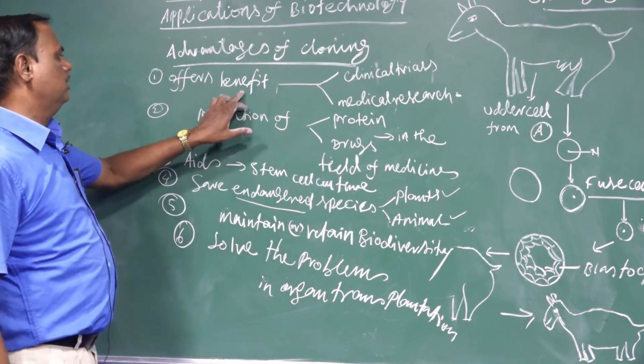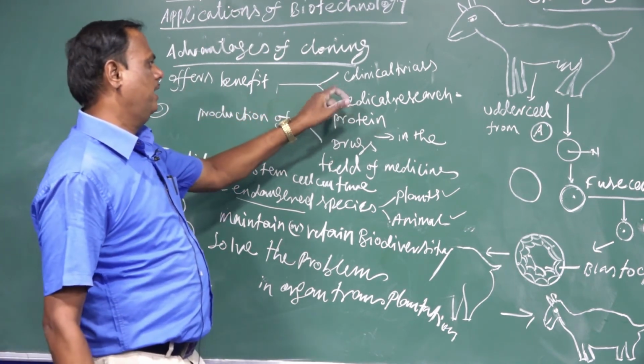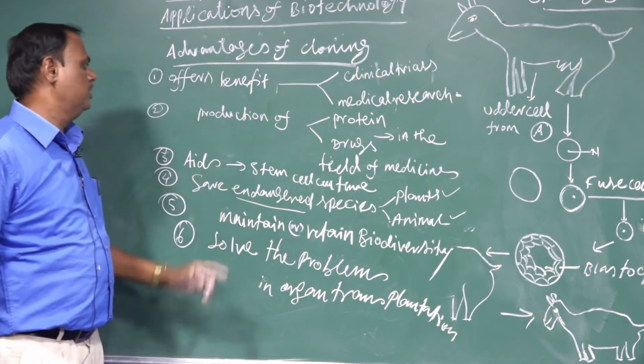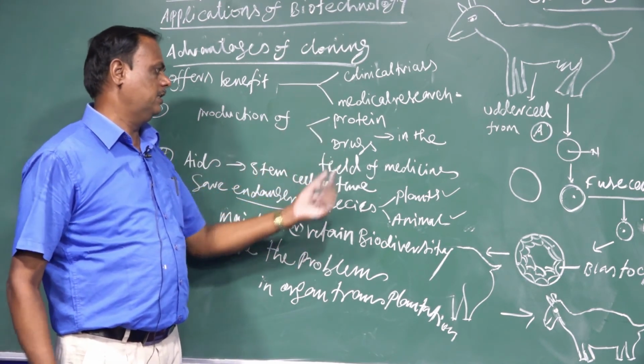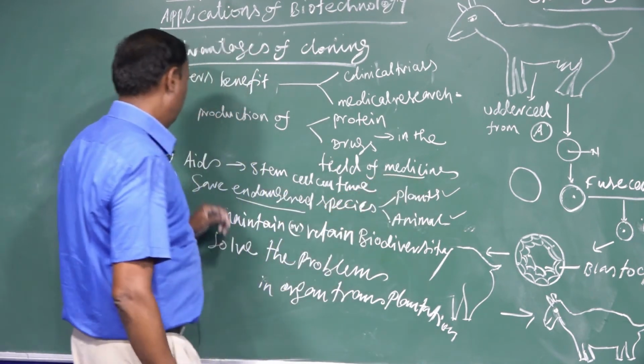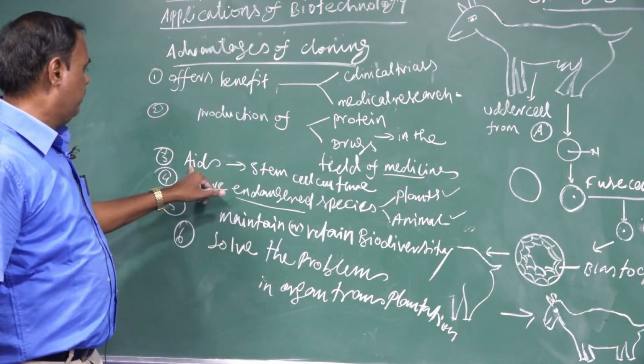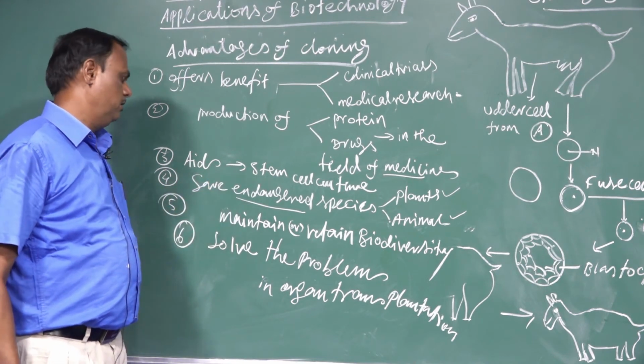Cloning offers benefit to the field of clinical trials and also medical research. Cloning technology is helpful to understand the production of proteins and drugs in the field of medicines. It is a very good aid for stem cell culture.